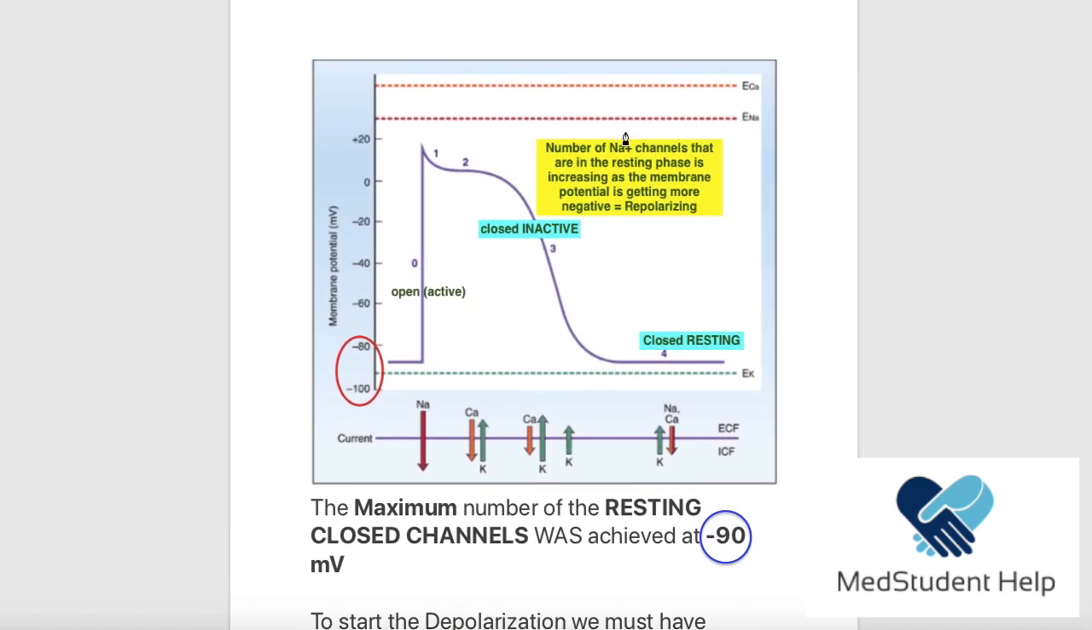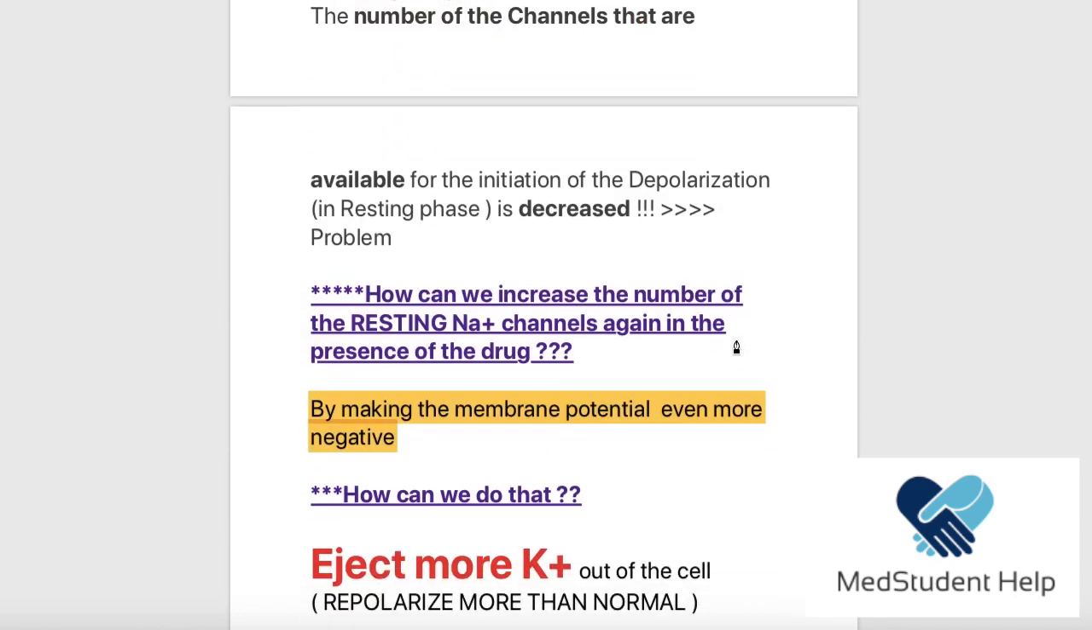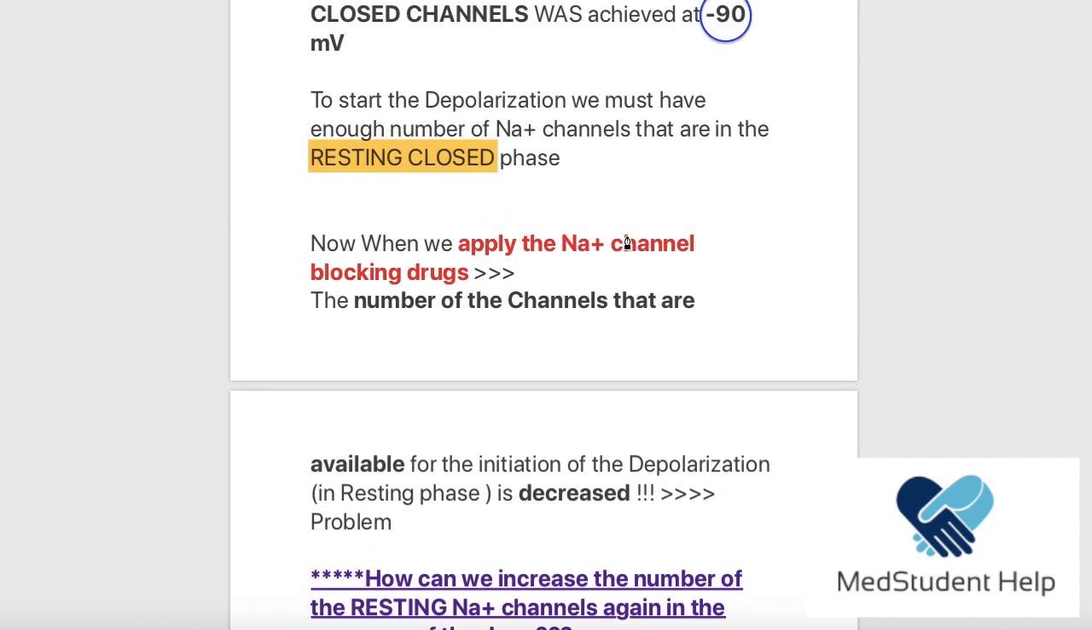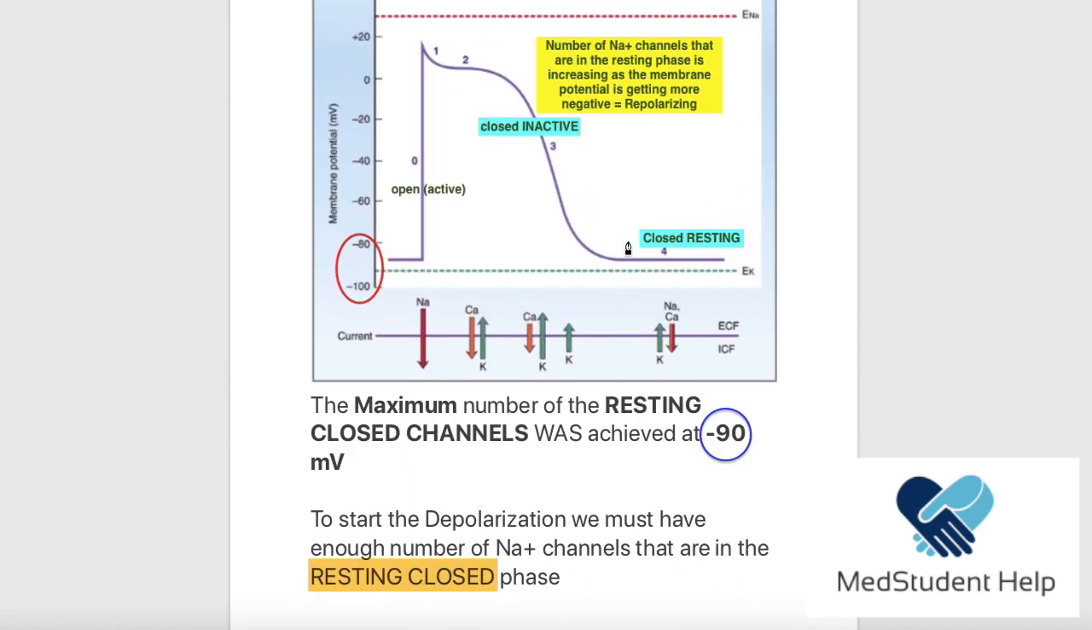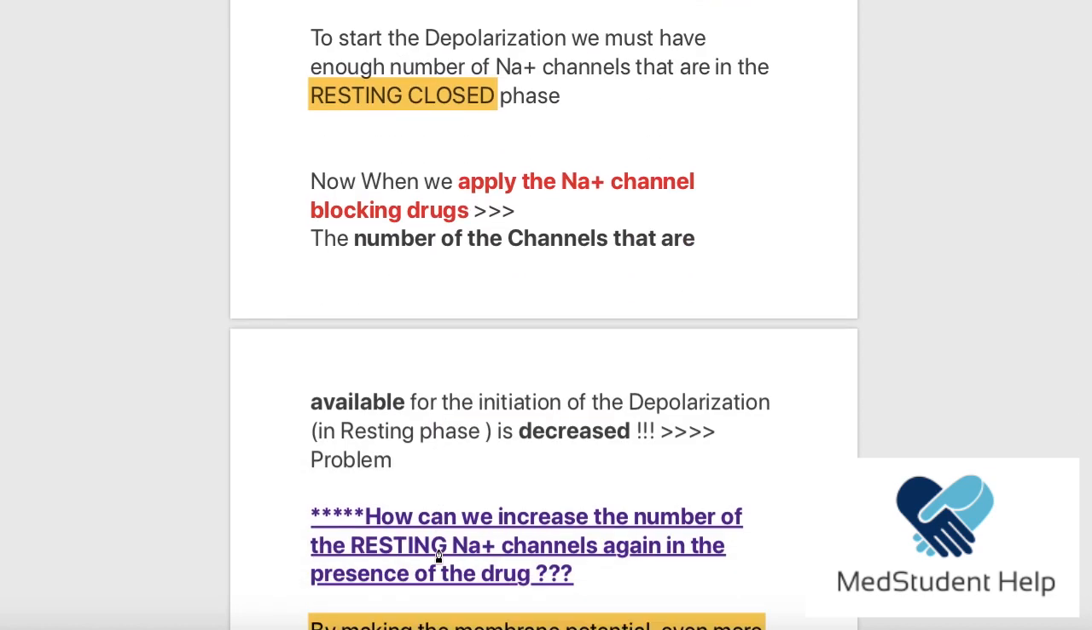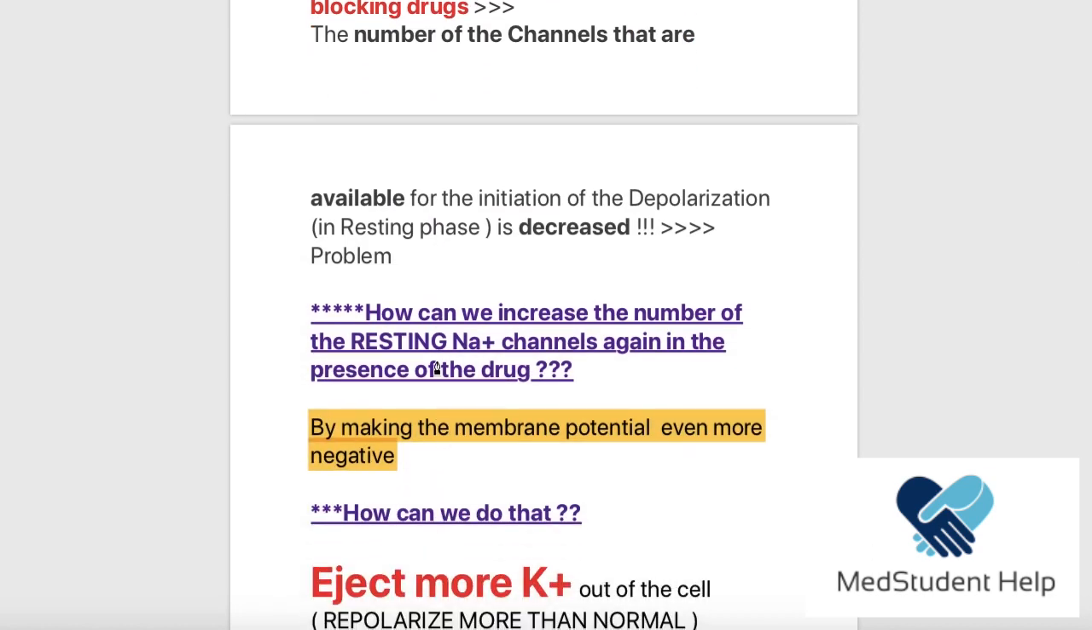Now, when we apply the sodium channel blocking drugs, the number of the closed resting channels is going to decrease, because they are blocked. Now, when a new impulse comes, will we be able to initiate a new depolarization? No, because again, we're not going to have enough of them. We're not going to have all of the sodium channels in the resting phase because of the drug. So what can we do? How can we increase the number of the resting sodium channels again in the presence of the drug?